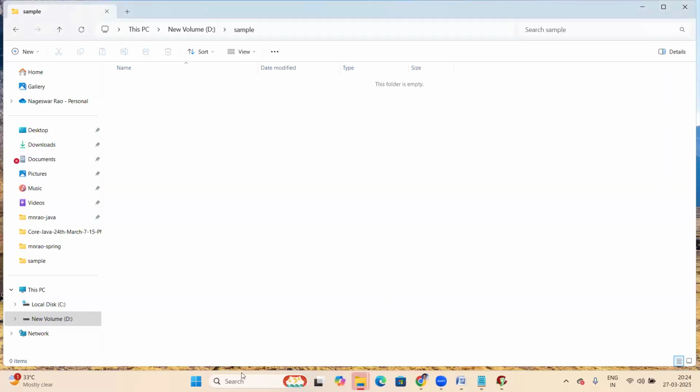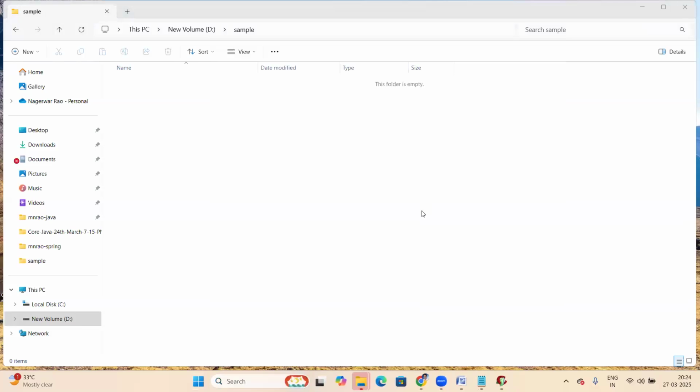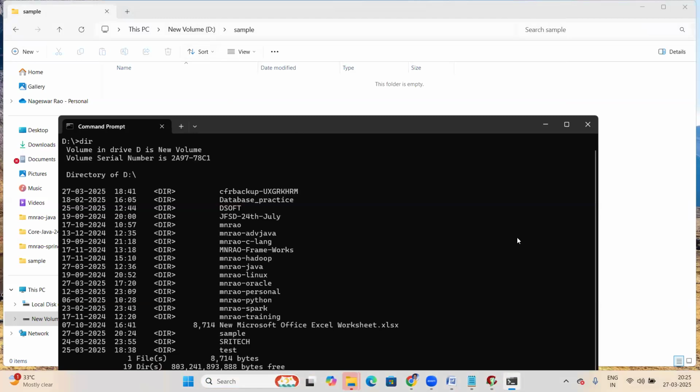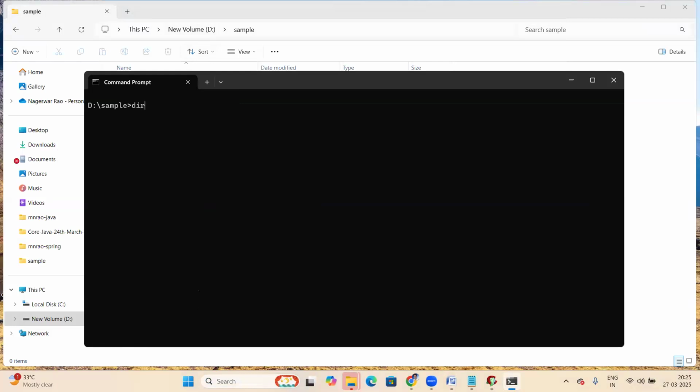Now open a command prompt, CMD. From this we should go to the D drive. How can you go to the D drive? D colon will take you to the D drive. CLS clears the screen. From the D drive, DIR shows the output. Now the sample directory: CD, change directory, CD sample. CLS, clear screen, DIR.